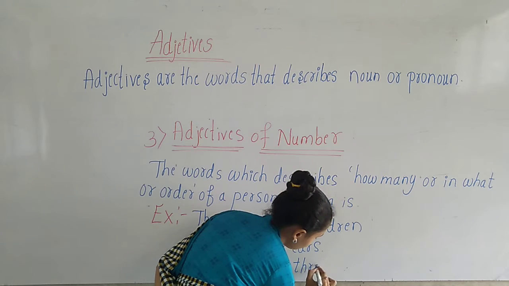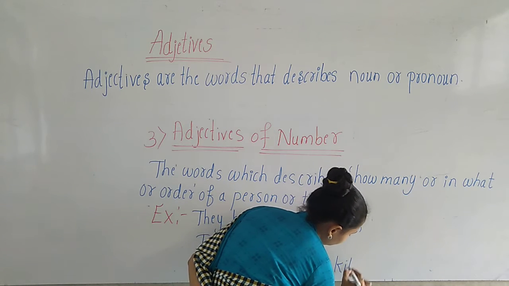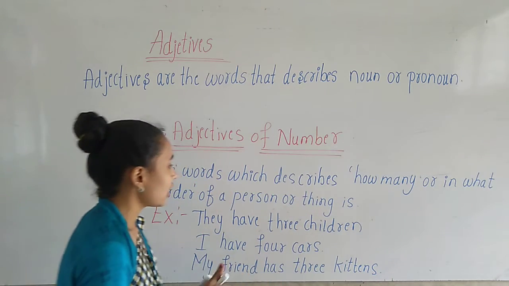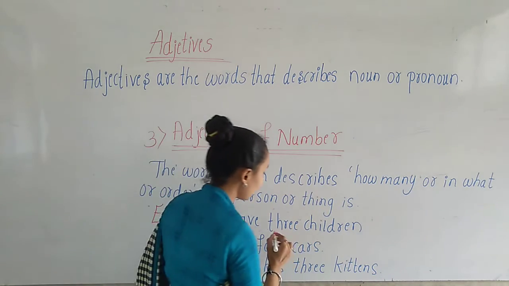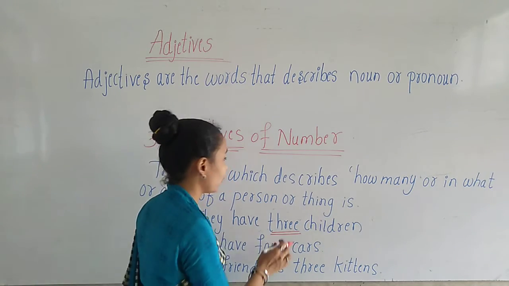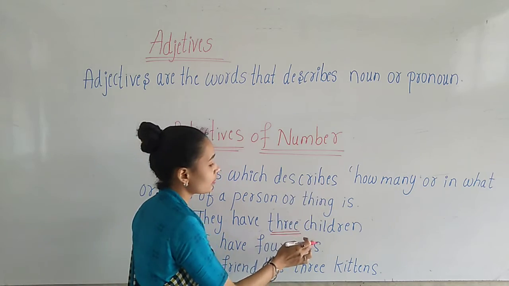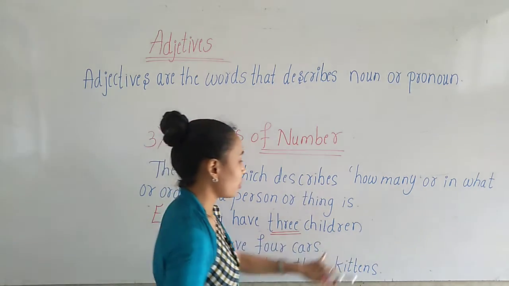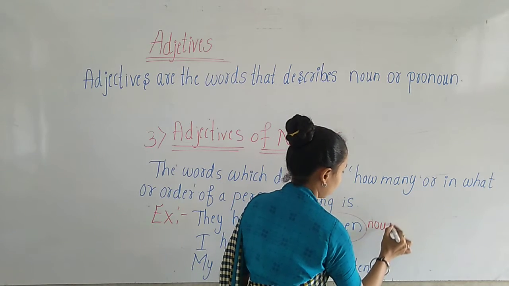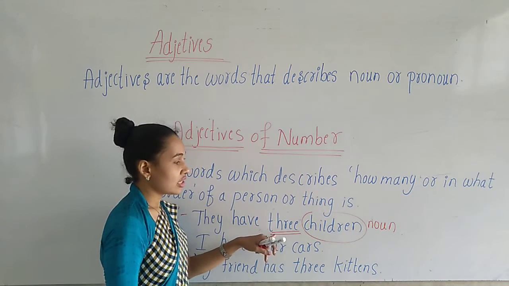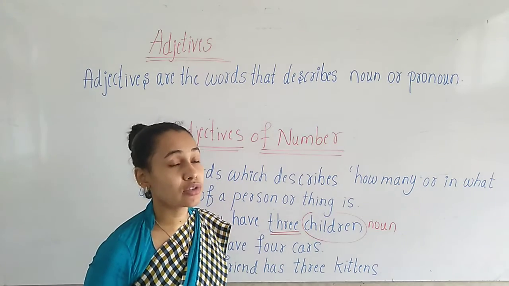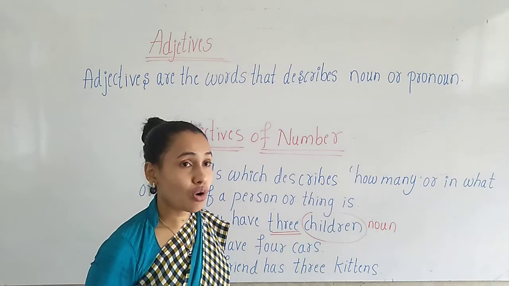My friend has 3 kittens. Here the number describes the noun children. So here 3 is the adjective which describes the number of a noun. Here the noun is children. How many children? 3 children. So adjectives of number give the answers for how many, which or in what order.